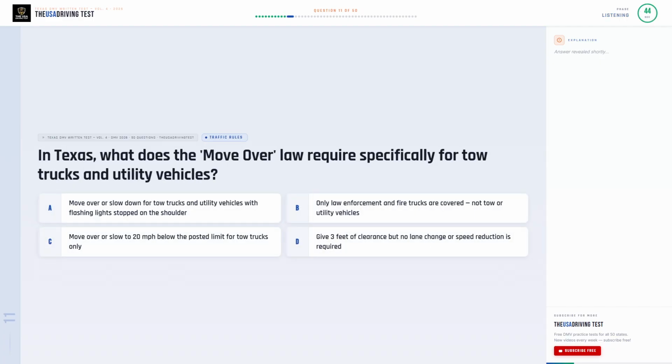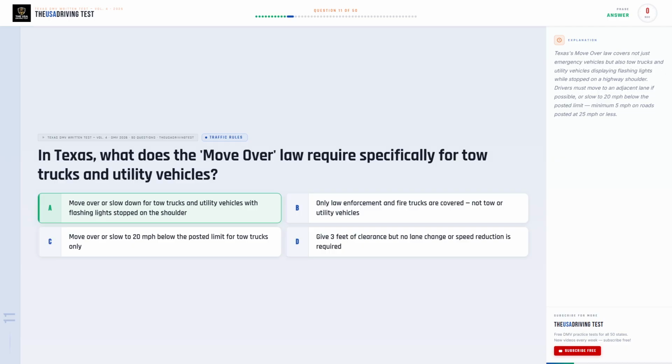In Texas, what does the move over law require specifically for tow trucks and utility vehicles? Option A, move over or slow down for tow trucks and utility vehicles with flashing lights stopped on the shoulder. Option B, only law enforcement and fire trucks are covered, not tow or utility vehicles. Option C, move over or slow to 20 miles per hour below the posted limit for tow trucks only. Option D, give 3 feet of clearance but no lane change or speed reduction is required.